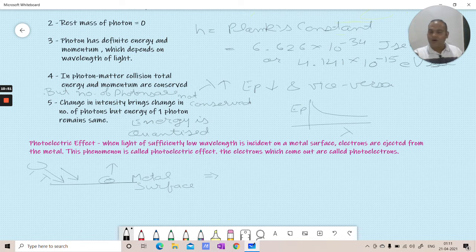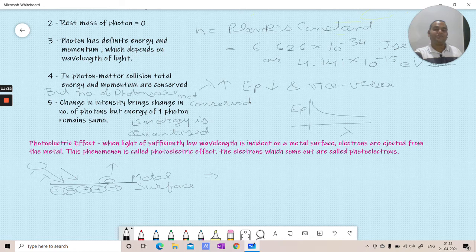Great. Now we'll again come back to the photoelectric effect, where we saw that some energy is coming onto the metal plate, and the electron is getting the energy and can move out of the surface. But will this always happen, that energy is coming, the electron receives the entire energy and moves directly out? No, it will not. Because this is a metal surface, there are atoms, positive nuclei, inside. These positive nuclei will attract this electron and try to pull it down.